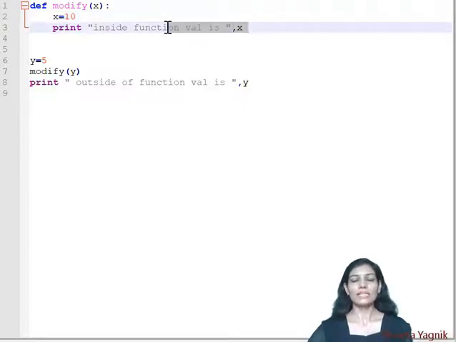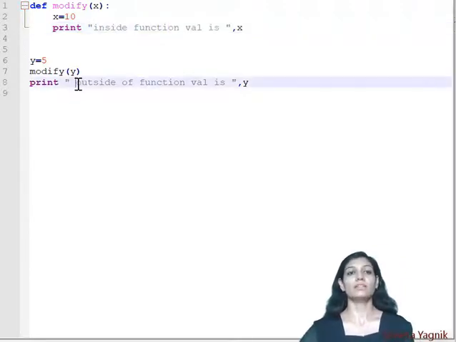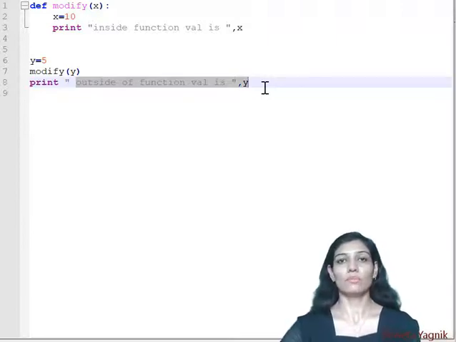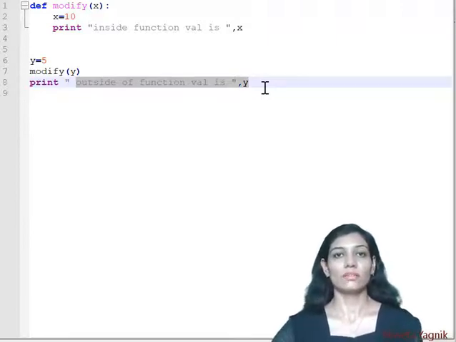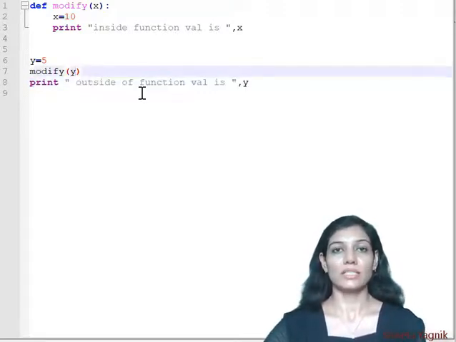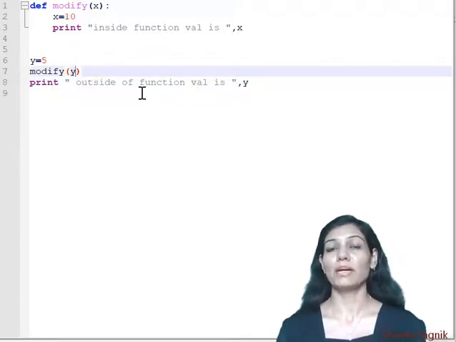So here it is perfectly fine, it is giving me value 10. But when I come out of the function and I am expecting that the value of y should be changed, why is it not giving me the result? That is what we are supposed to explore: whether the parameter we are passing is passed by value or passed by reference.